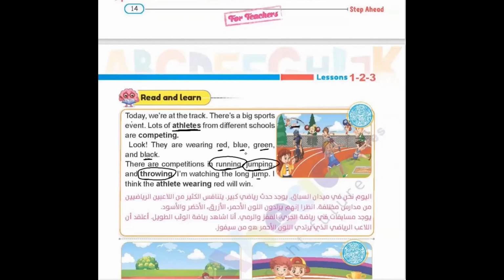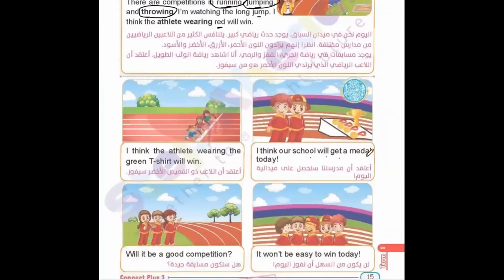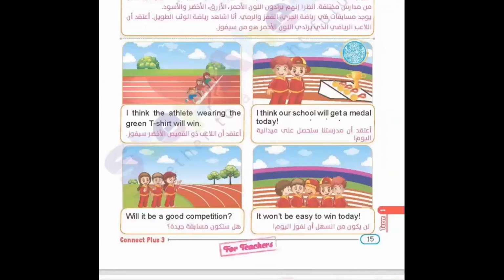I think the athlete wearing red will win. So they are watching this long jump and they think the athlete who was wearing red will win. Okay, and now we will move to the conversations between the children. First one says, I think the athlete wearing the green t-shirt will win. So he is expecting that the athlete who is wearing the green t-shirt will win.